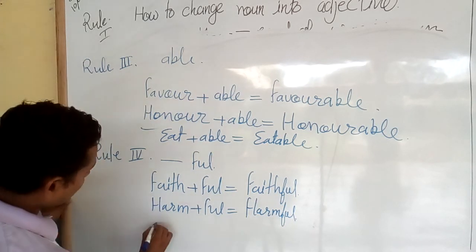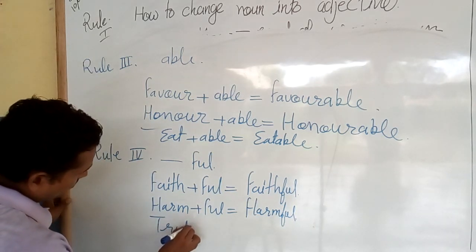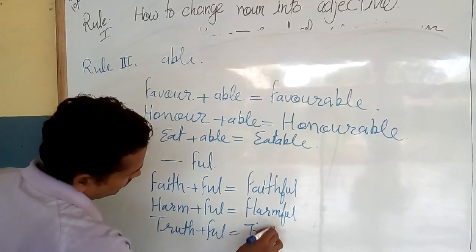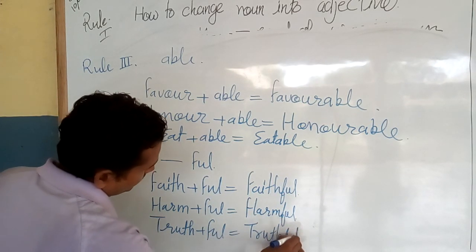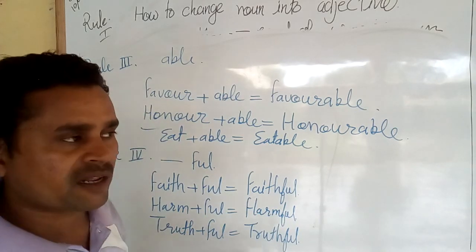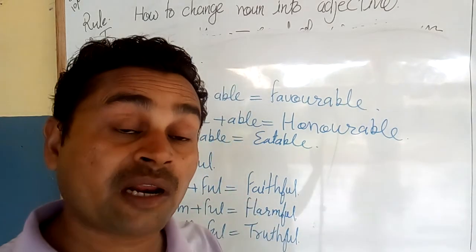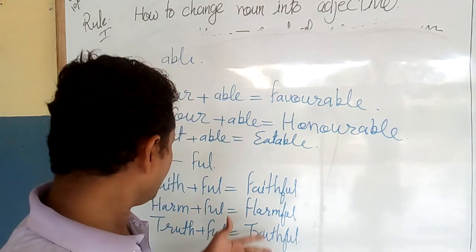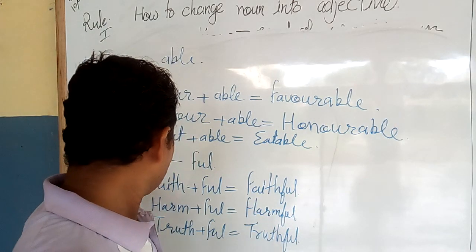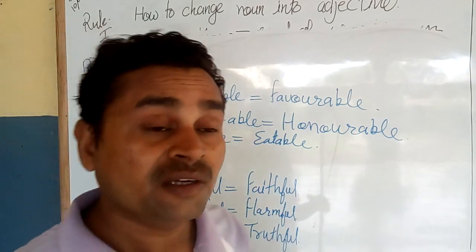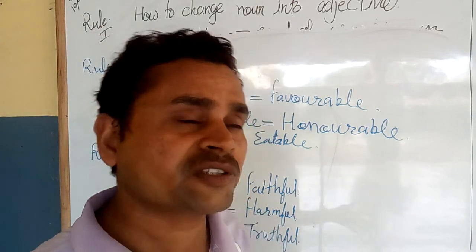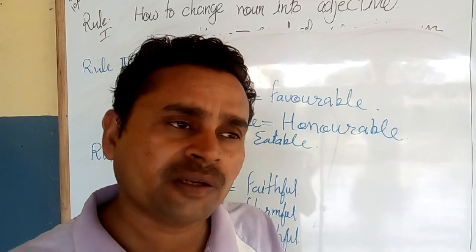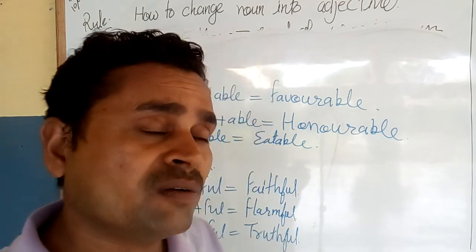Next you can say truth. You can add ful, it will be truthful. So it is a very interesting method for all the students. Try to learn all the words. These are only three or four examples for you, but you should try to find such kinds of words that are suitable for you and through which you can learn very well.